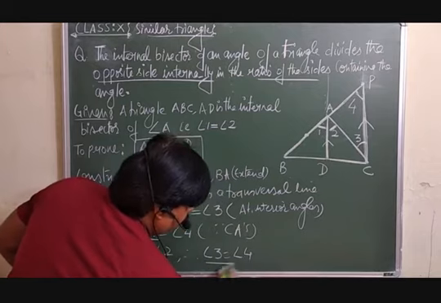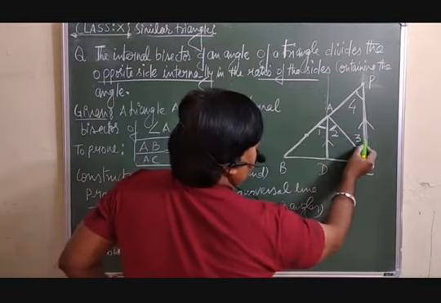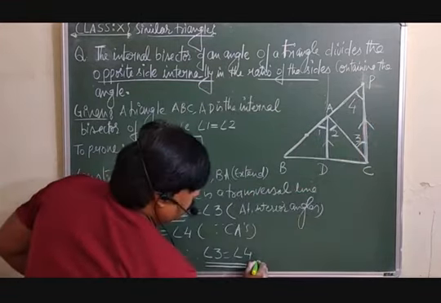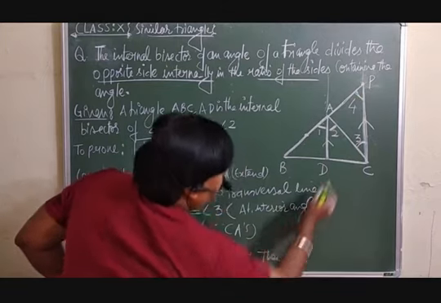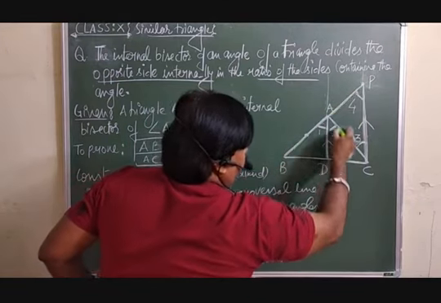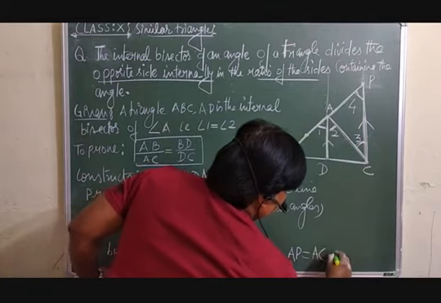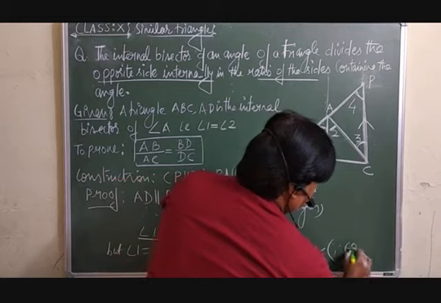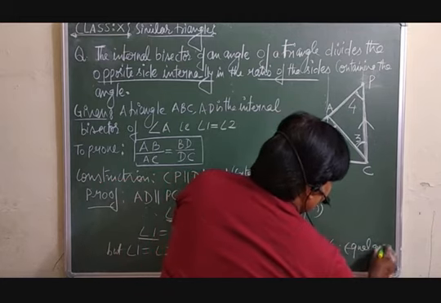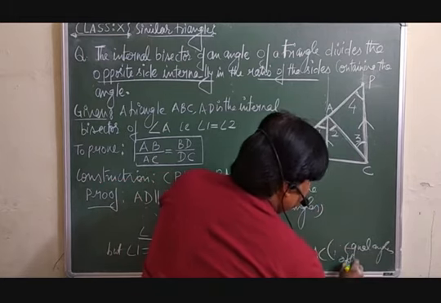And if angle 3 is equal to angle 4, then this side AP will be equal to AC, because equal angles have equal opposite sides.